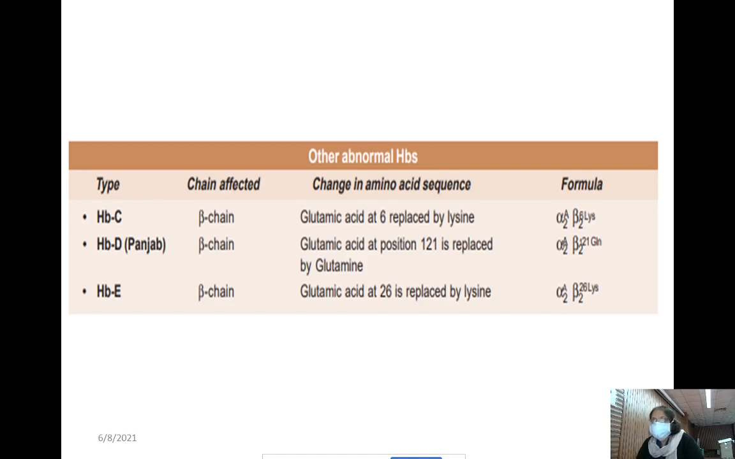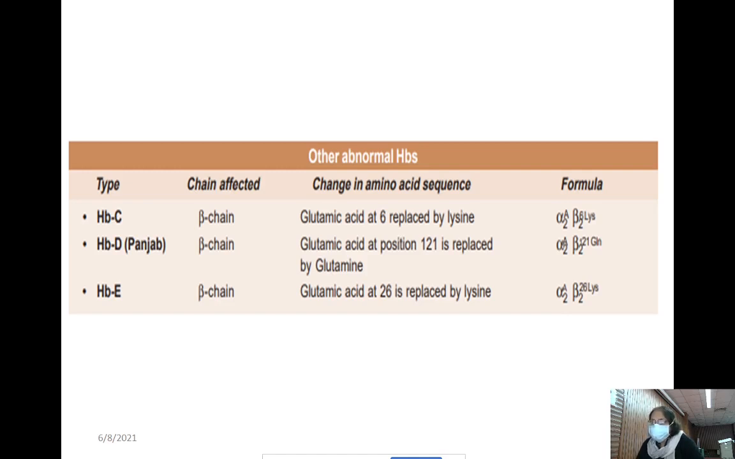In case of hemoglobin C, in the beta polypeptide chain, the 6 position normally always has glutamic acid. In hemoglobin S, it is replaced by the branched-chain amino acid valine. But in hemoglobin C, the glutamic acid at the 6 position in the beta chain is replaced by lysine.